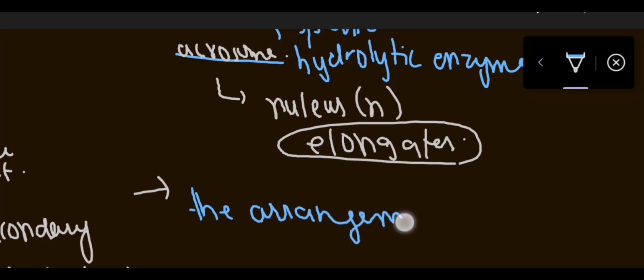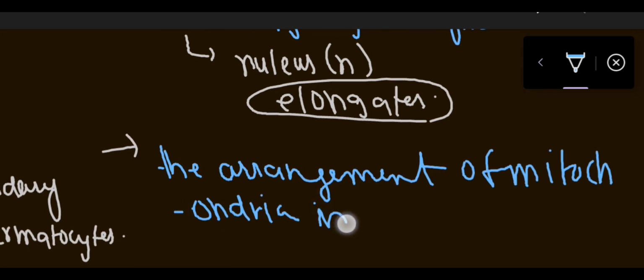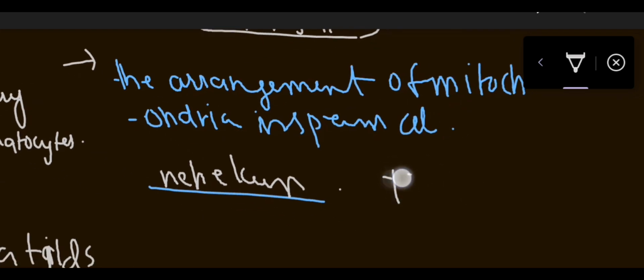The arrangement of mitochondria in a sperm cell is known as nebenkern. And we know the tail of the sperm basically contains flagella.